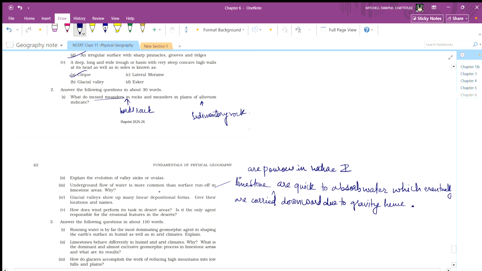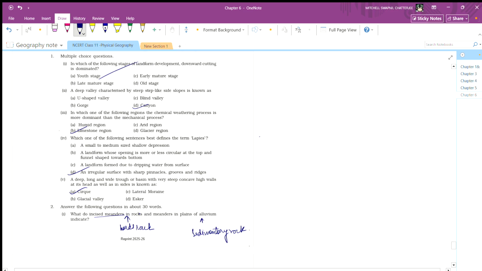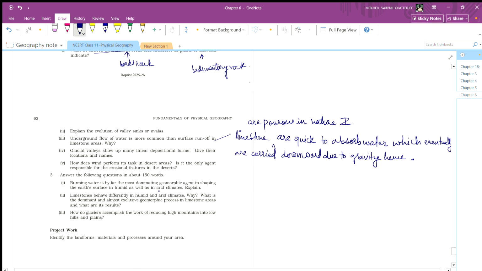Glacial valleys show many linear depositional forms. Give their location and names. Oh, this one I have to see the diagram to answer.